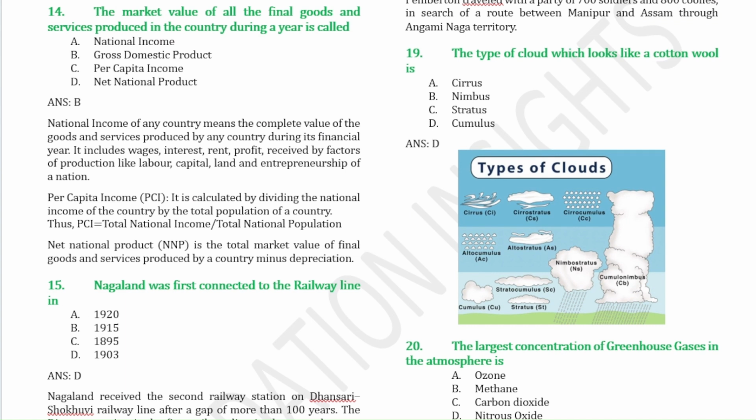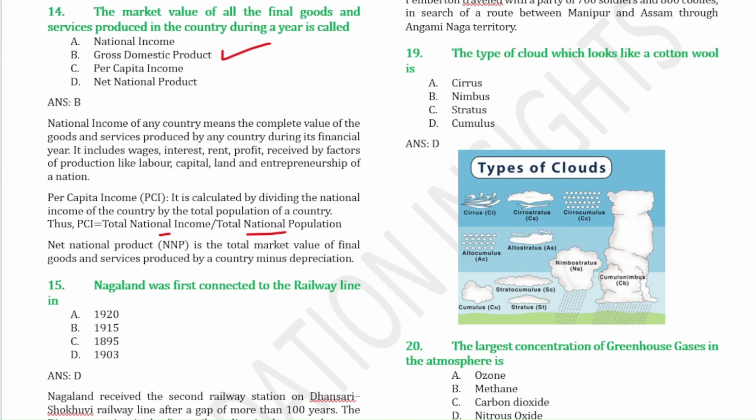The market value of all the final goods and services produced in the country during a year is called the gross domestic product. Per capita income means the total national income divided by the total national population. It gives you the per capita income.